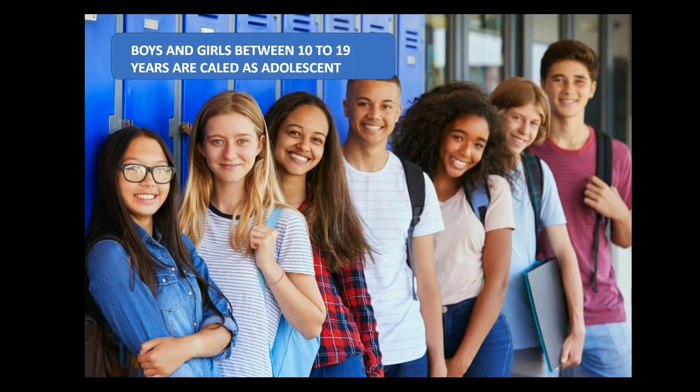Then they will be sick, and their children will also be sick. In order to avoid this, the huge adolescent population should be made aware and given education about all this.